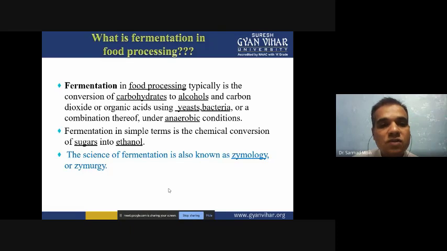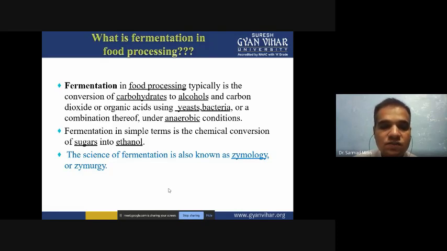So we know that all types of food have some amount of carbohydrate, and using microorganisms we are converting this carbohydrate into alcohol, aldehyde, other types of acids, and carbon dioxide. These acids and alcohols are utilized for the process, and they increase the flavor, fragrance, and nutrition of the food. So fermentation, in simple terms, is a chemical conversion of sugar into alcohol, aldehydes and carbon dioxide, and not only ethanol but other types of alcohol also we are producing using fermentation.